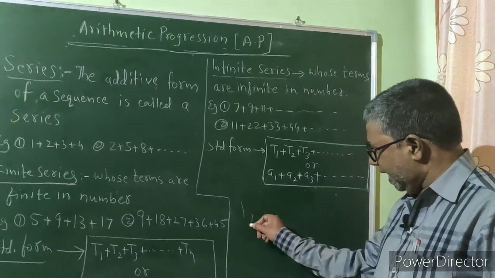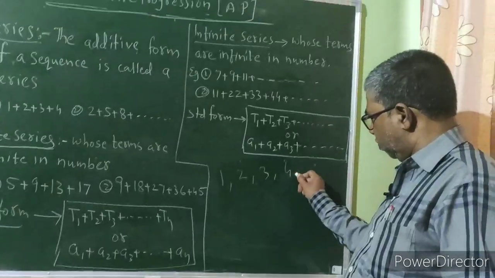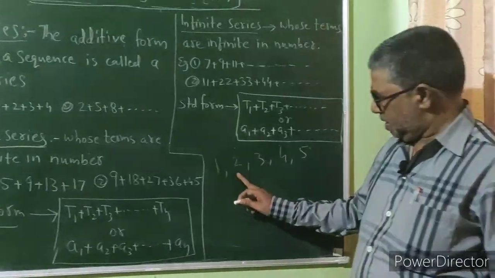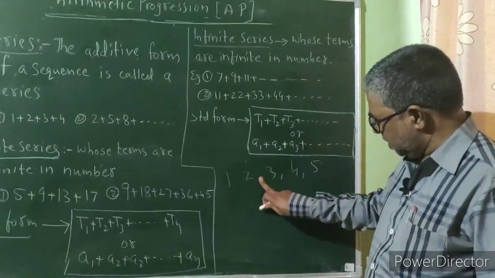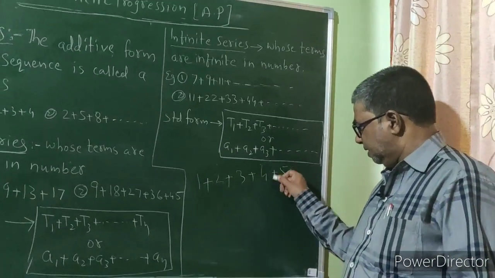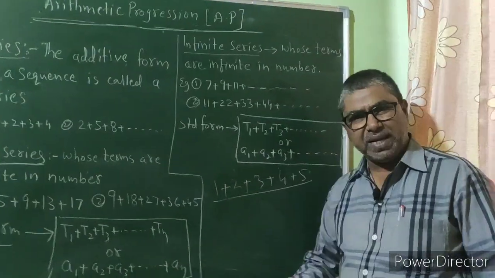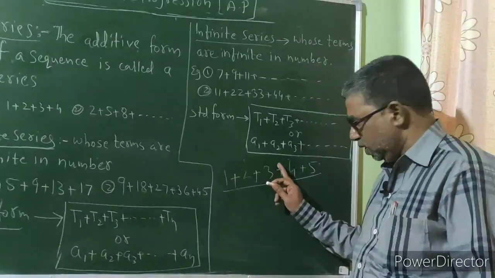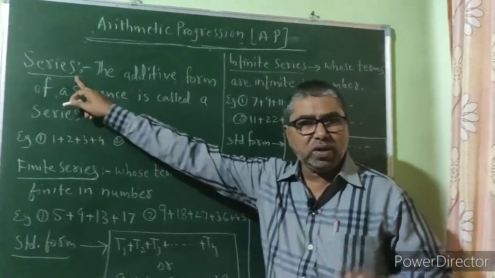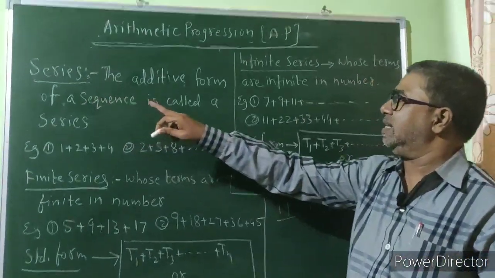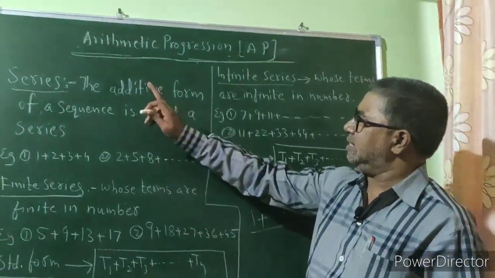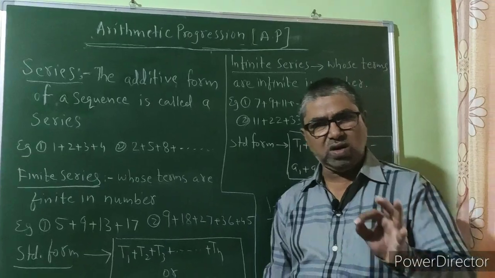Here, if I write 1, 2, 3, 4, 5, you know that it is an example of a sequence. Now, if I replace these commas by plus signs, the expression will become 1 plus 2 plus 3 plus 4 plus 5. So this itself is called a series. So how will you define a series? A series is nothing but the additive form of a sequence, or in other words, the additive form of a sequence is called a series.